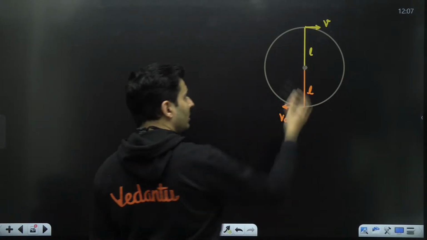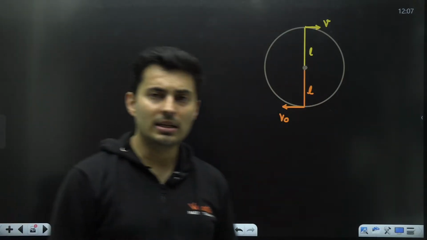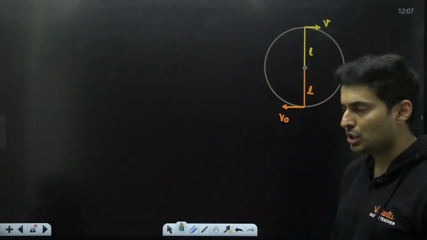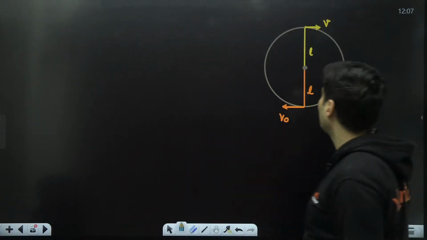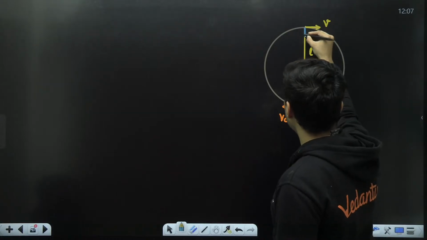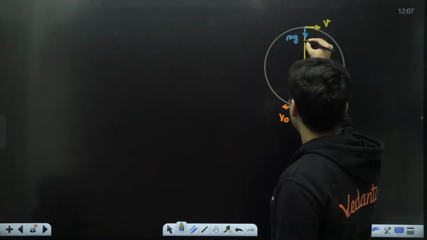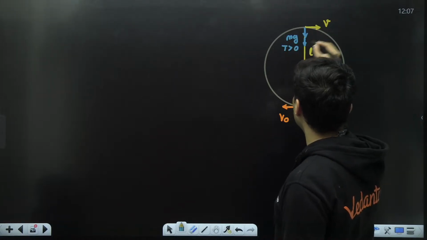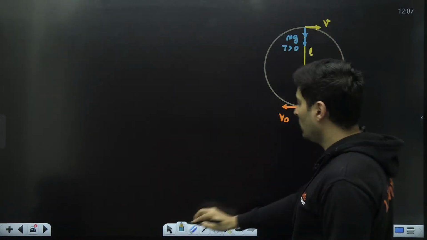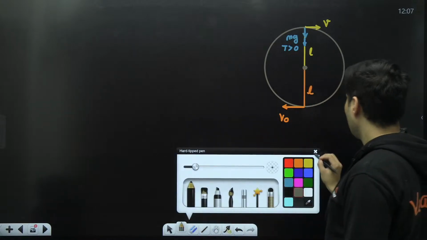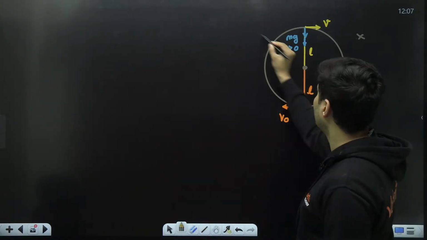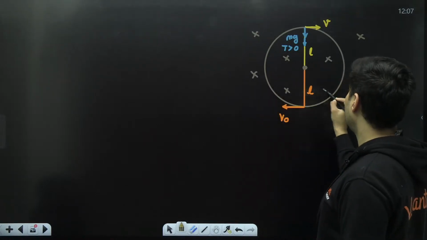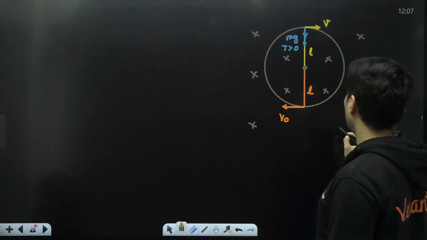If it has to clear the topmost point, then obviously the tension should be more than 0. So let's draw the free body diagram. One will be its mg force. It has to just clear. That means the tension value should be more than 0. Then do not forget there is a magnetic force also. There is magnetic field everywhere over here.